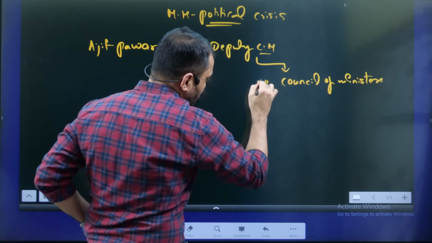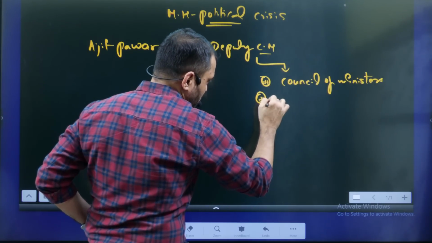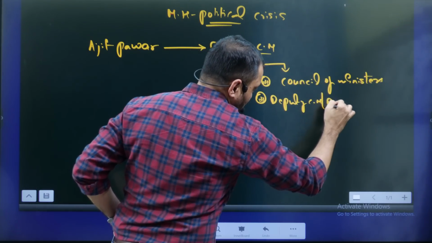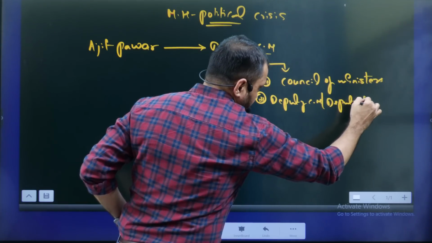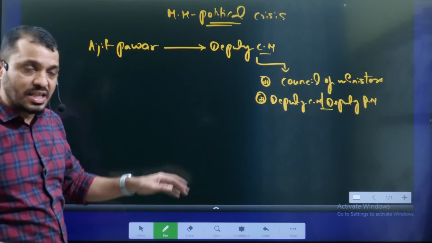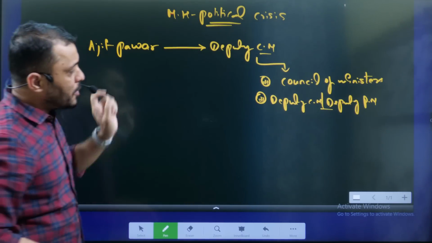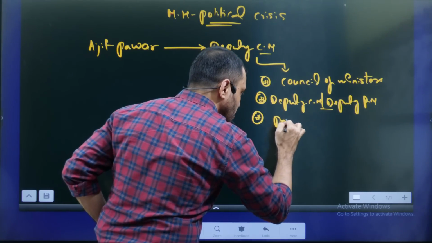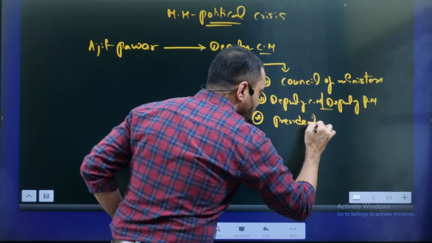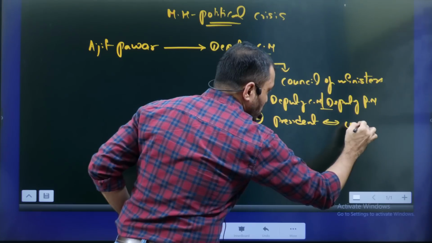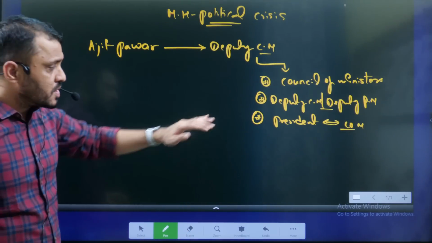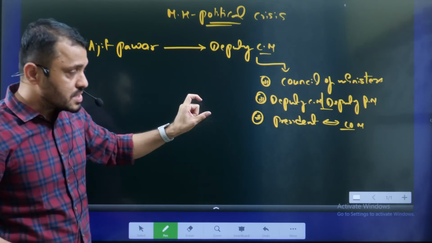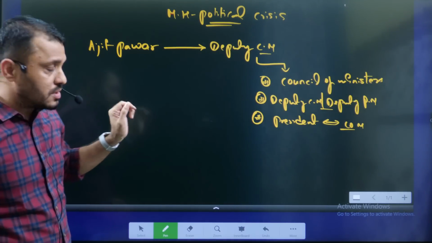Then you have to know the provisions of Deputy Chief Minister and Deputy Prime Minister. And what the Supreme Court observation was regarding this post also we will discuss. Apart from this, we will also discuss the relationship between the President and Council of Ministers. Because if you know the relationship between the President and Council of Ministers, the same applies to the relationship between the Governor and Council of Ministers at the state level. This is one aspect you have to learn.